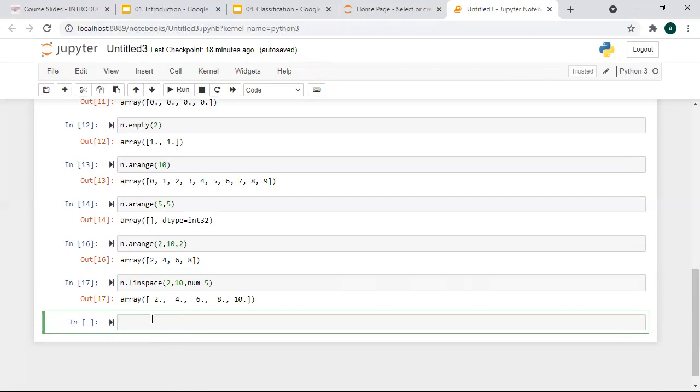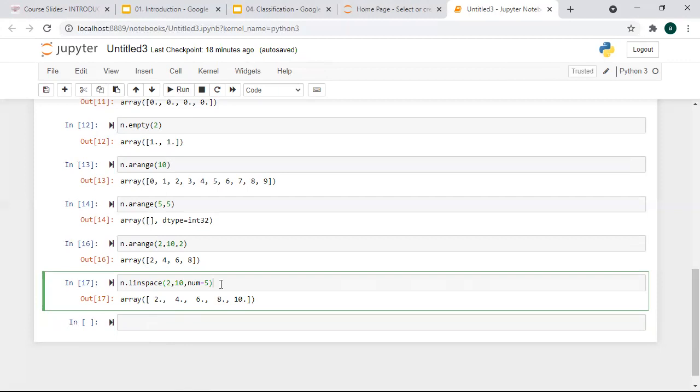So it evenly spaces the numbers, as well as you can say it is spaced linearly. So you can use different terms.